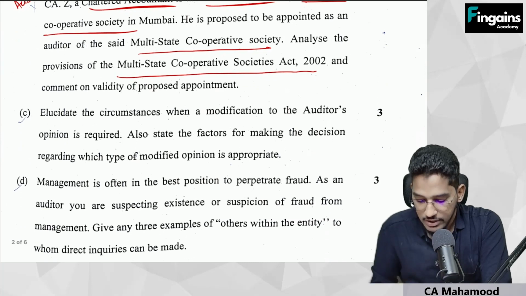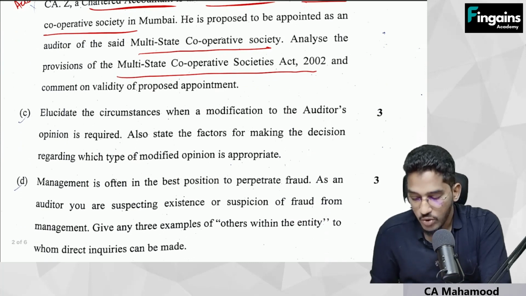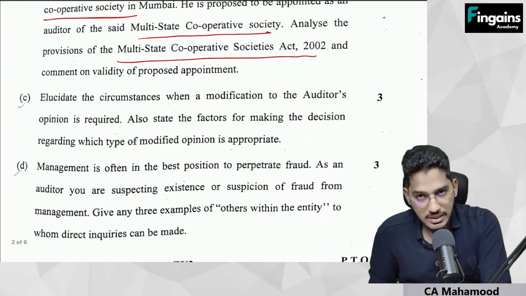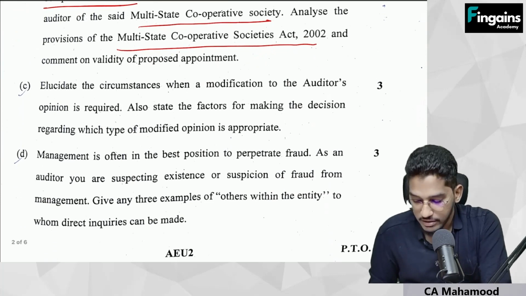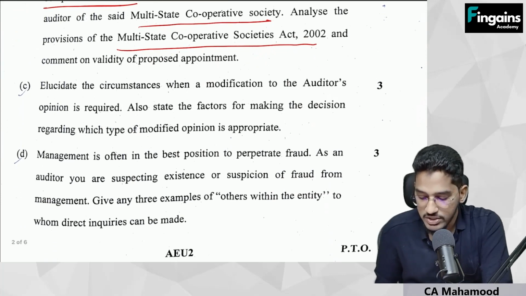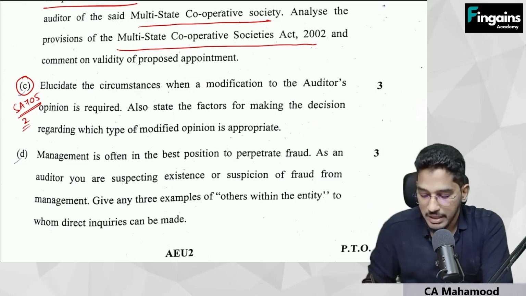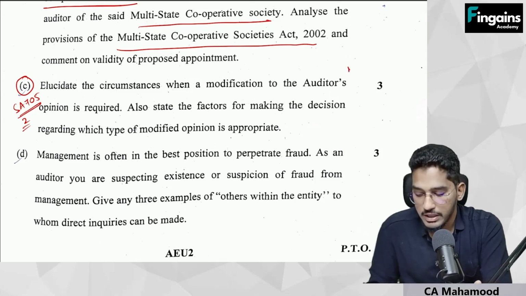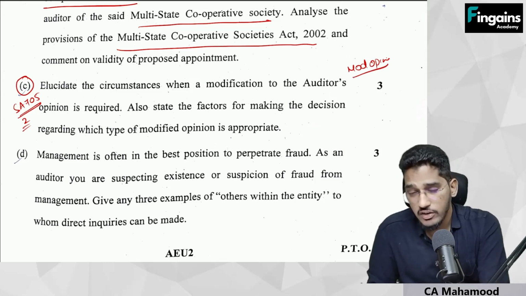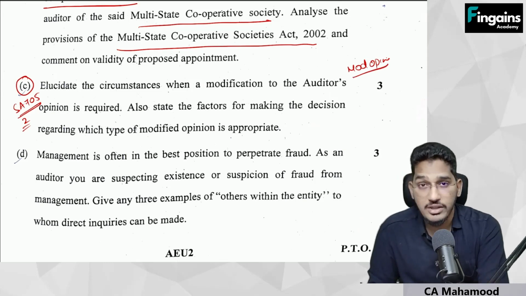Next one, elucidate the circumstances when a modification to the auditor's opinion is required. Also state the factors for making the decision regarding which type of modified opinion will be appropriate. This is from SA 705, and in SA 705 also the first two paragraphs are nothing but asking you when you will give a modified opinion. So you have to write the definition of modified opinion, and for deciding which kind of modified opinion will be appropriate, which factors you will consider.